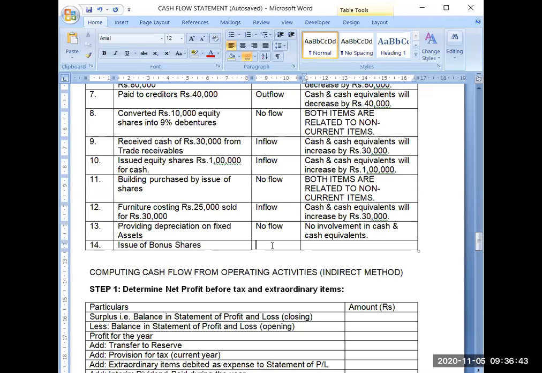Last is issue of bonus shares. So bonus shares are issued out of profits. Bonus shares are never issued for cash. Remember this point and note it down somewhere so that you should not be confused in future also. Bonus shares are always issued out of retained profits, reserves of the company. So it will again